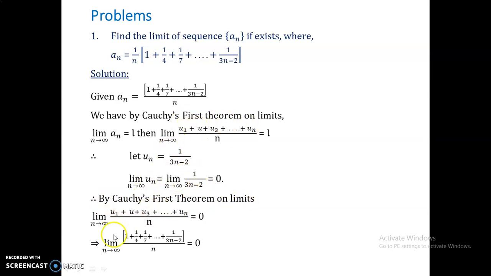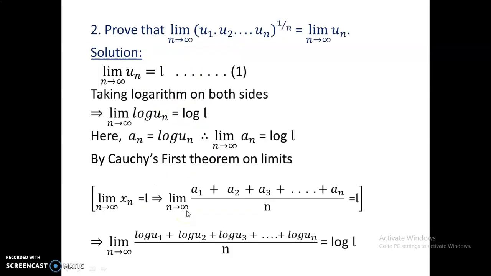So as n approaches infinity, the u1, u2 and u3, all these terms are the numerator of this an. So the limit is 0. This is what we have proved.